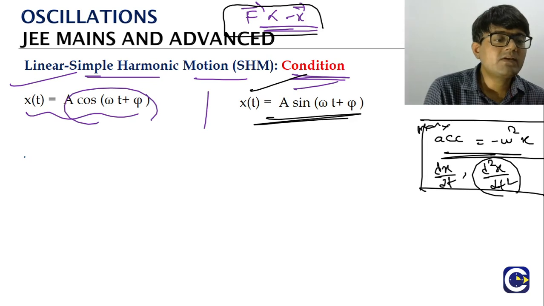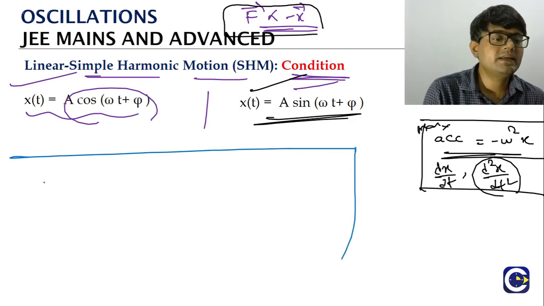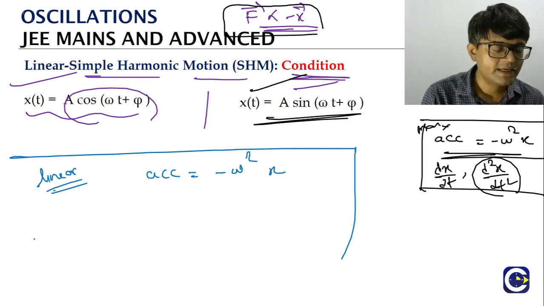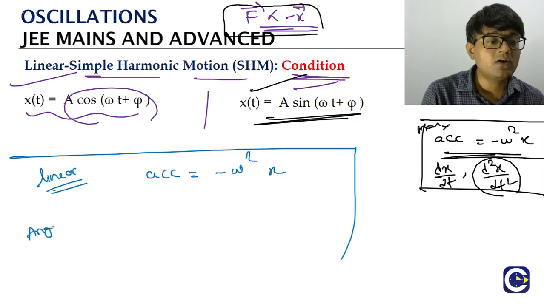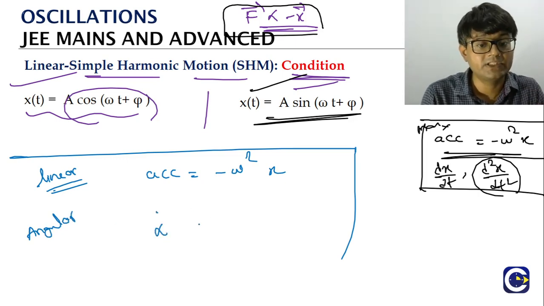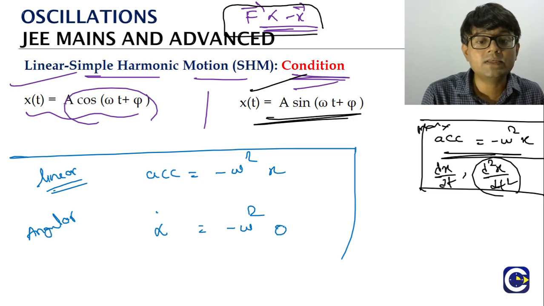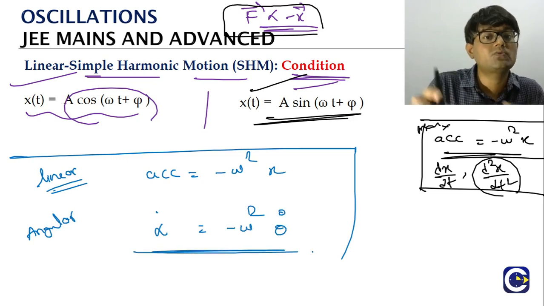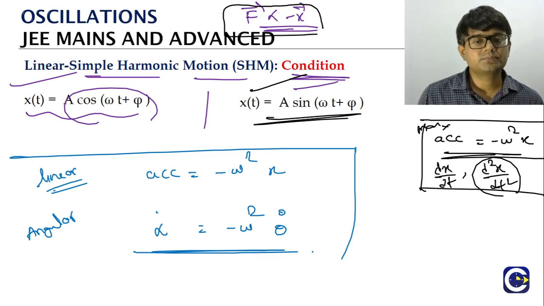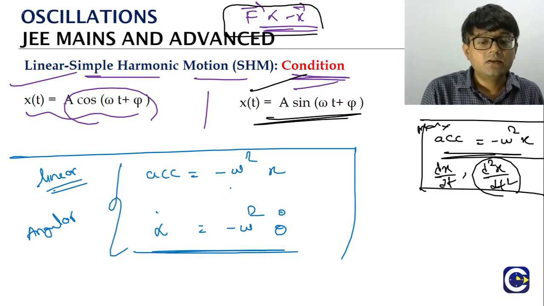So the standard equation of SHM in the linear case, what is it? Acceleration is equal to minus omega square into x. Whereas when it comes to the angular SHM, the standard equation will be alpha, the angular acceleration, equal to minus omega square into theta. Theta is the angular displacement. We'll have an analogous relation.